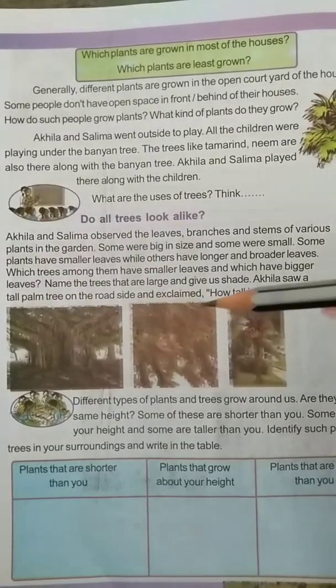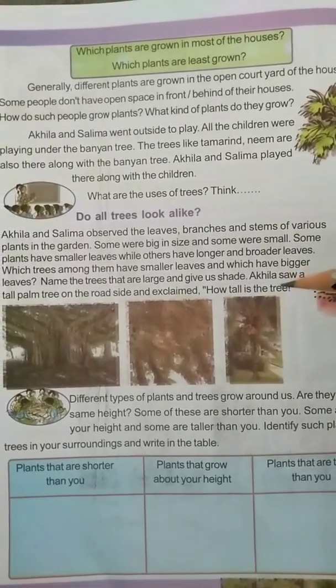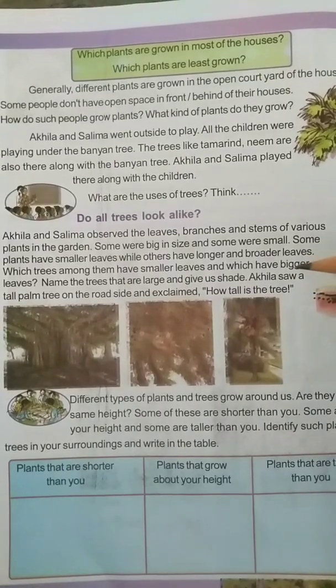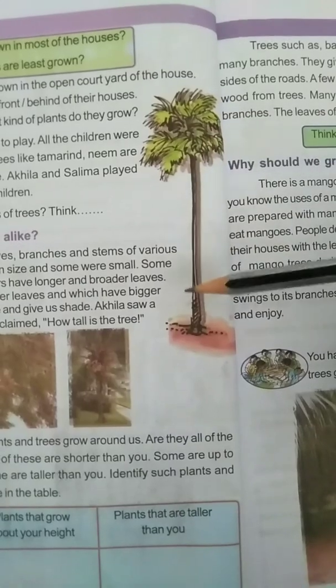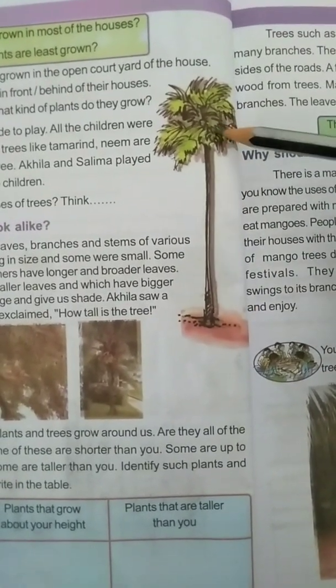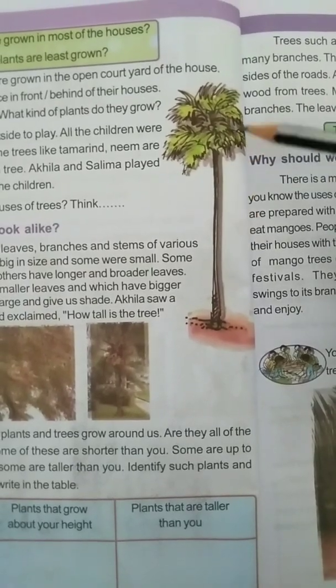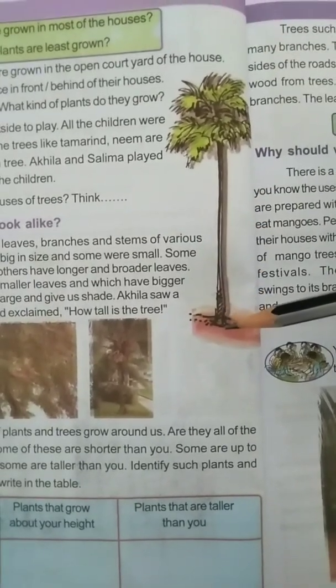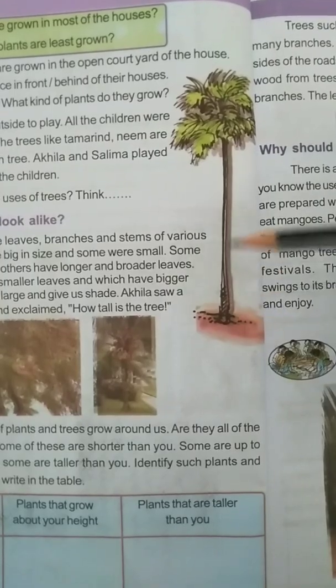Akhila saw a tall palm tree on the roadside and exclaimed, how tall is the tree! See here, just now I have shown you which tree it is. It is very tall, no? This is a tree called the palm tree, which grows very tall.